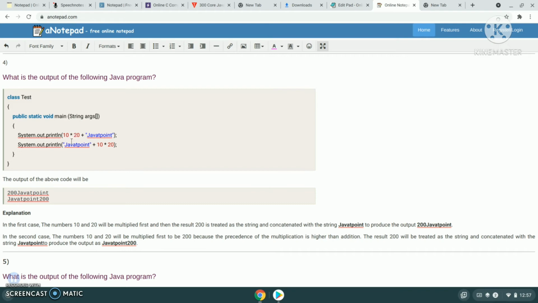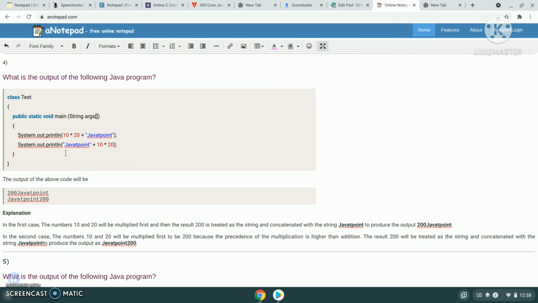Why? Because the precedence of multiplication is higher than addition. So first multiplication will be performed. As it is between numbers, it is performed as 10 into 20, so it is 200, and next the operation with the string concatenates it, giving 200Javatpoint.